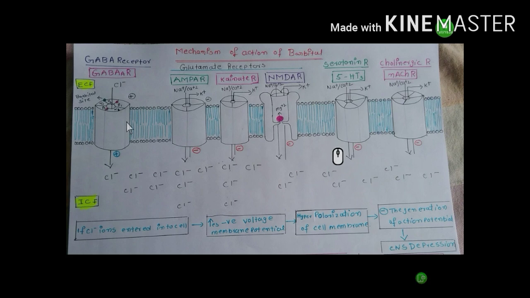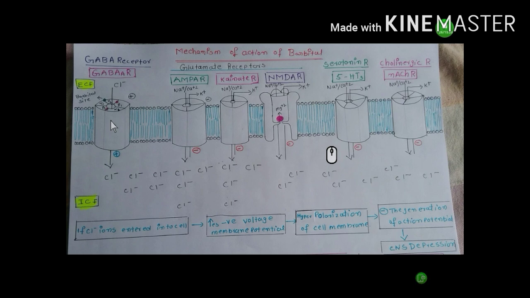In some patients with epilepsy or insomnia, the GABA binding sites are mutated. So GABA doesn't bind to the GABA A receptor. In this condition, patients take barbital and benzodiazepines. Barbital is a positive allosteric modulator. Barbital binds to the GABA A receptor.